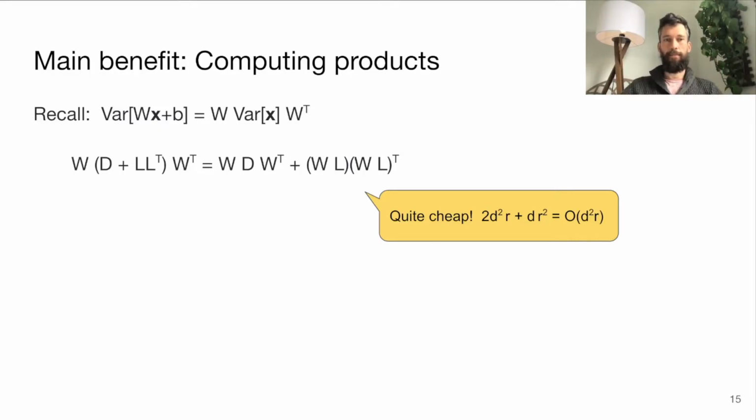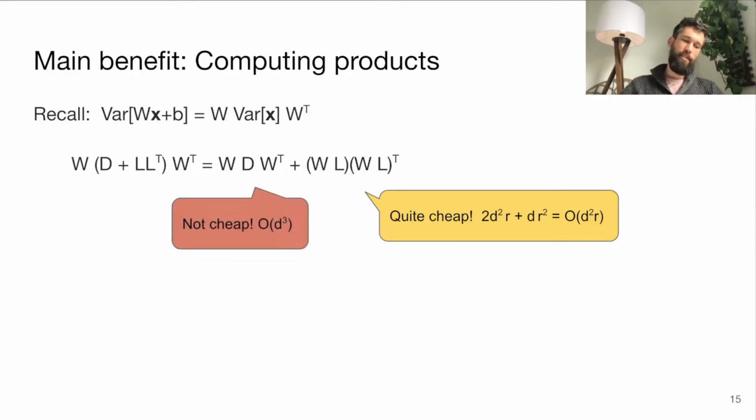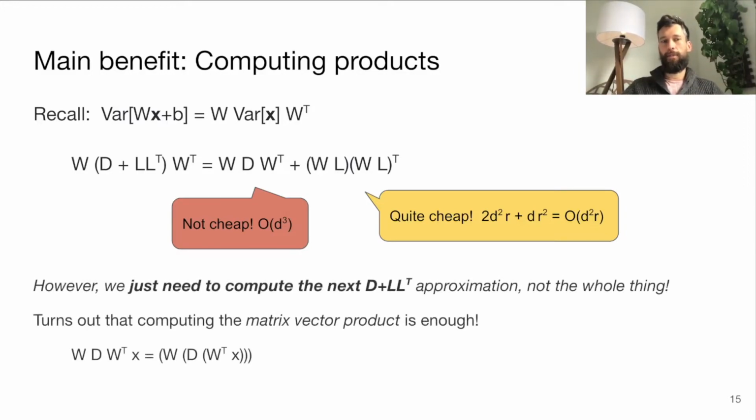Oh yeah, so actually it's still a little bit problematic, because we still also have to do this one here, where even though we're just doing a matrix multiplication with a diagonal and then with another full-size matrix multiplication, you can't actually do this fast. Even if you can pre-process the W's, and we were looking into this, there's no really good way to do it. Instead, the solution becomes to remind ourselves that we're not actually trying to compute this product. We're trying to compute the next diagonal plus low-rank approximation to this product.